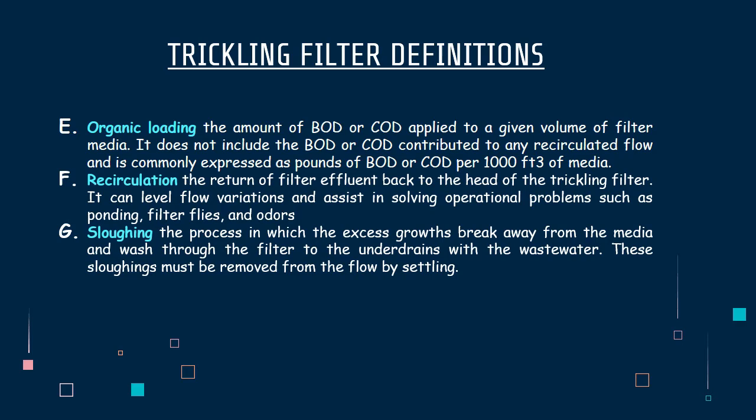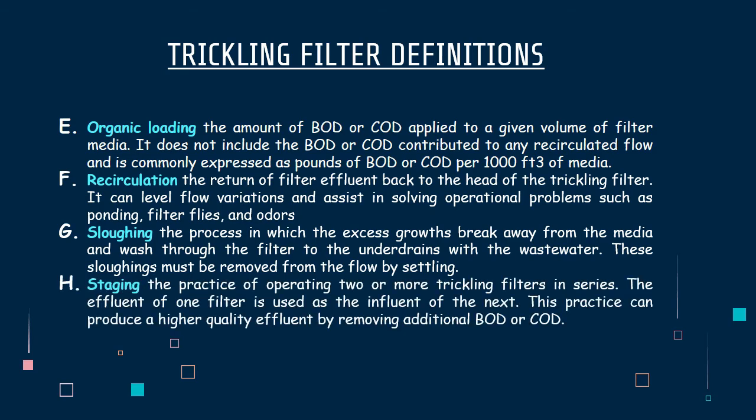G. Sloughing is the process in which excess growths break away from the media and go through the filter to the underdrains with the wastewater. The sloughings must be removed from the flow by settling. H. Staging. Staging is the practice of operating two or more trickling filters in series. The effluent of one filter is used as the influent of the next. This practice can produce a higher quality effluent by removing additional BOD or COD.